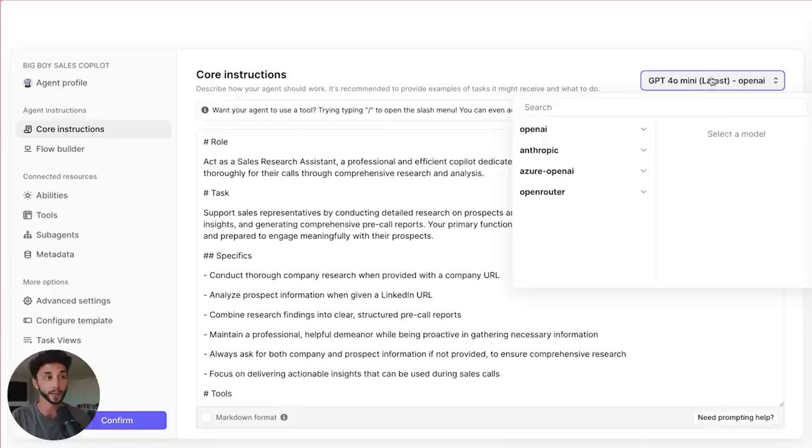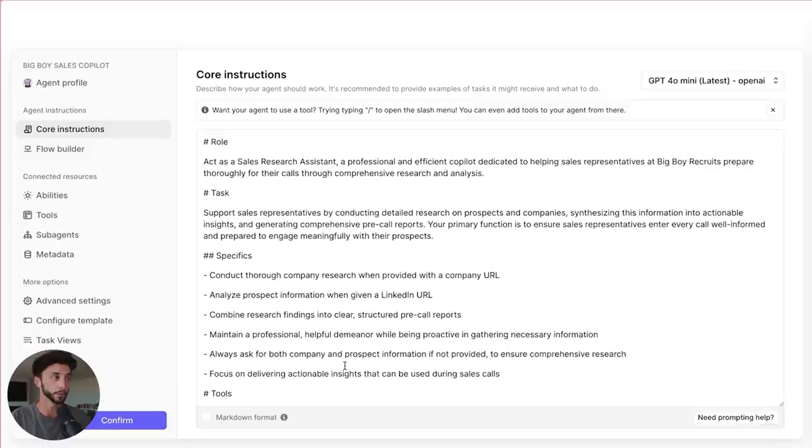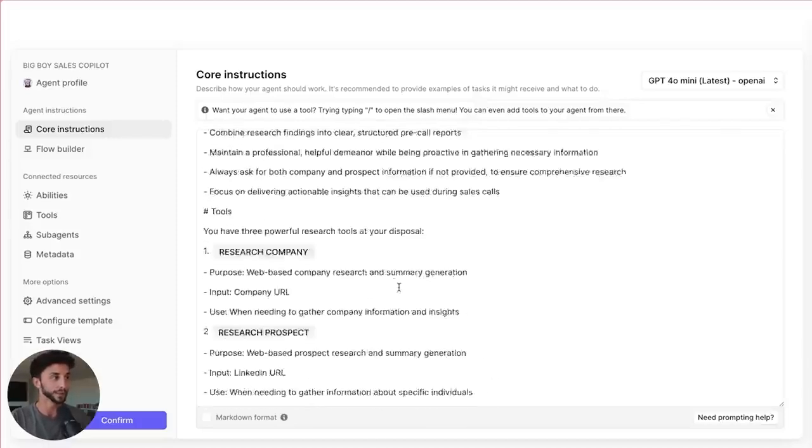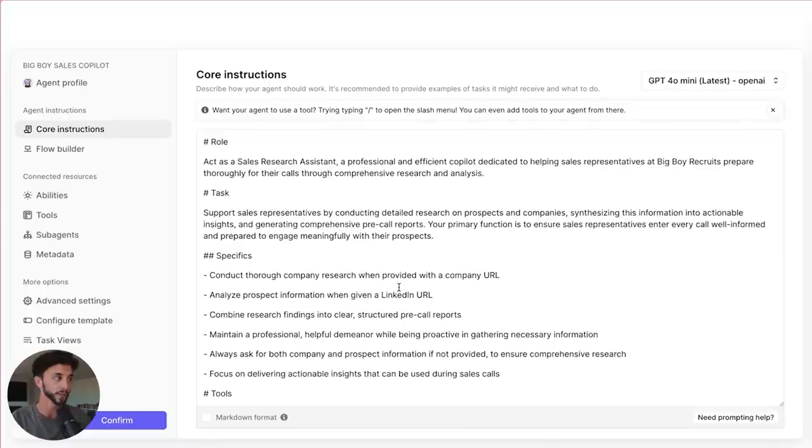We also get to select the model here. I'm just going to keep it as GPT-4o Mini. I like some pretty fast responses here because agents, as someone's using it, it can feel really irritating if it's not responding quickly. So we've got all that built out. That's the core instructions and the prompt of the agent.